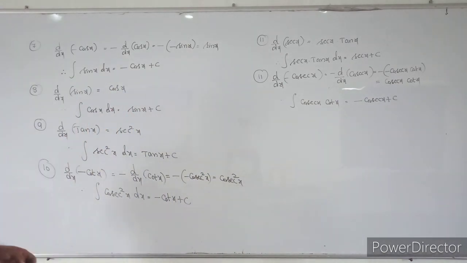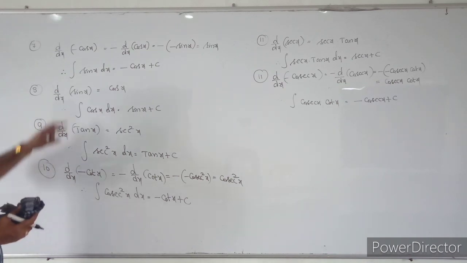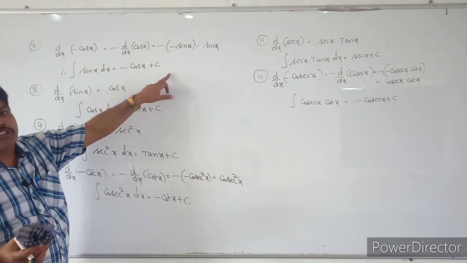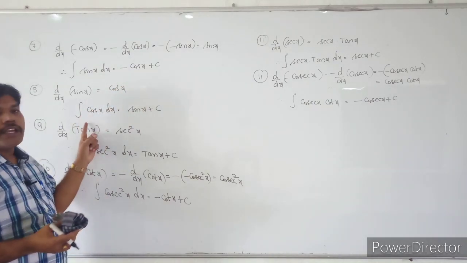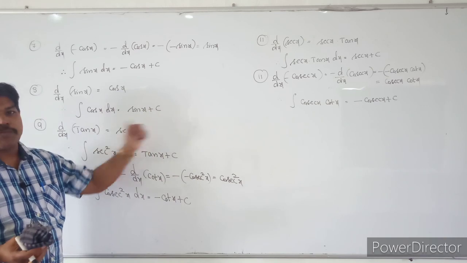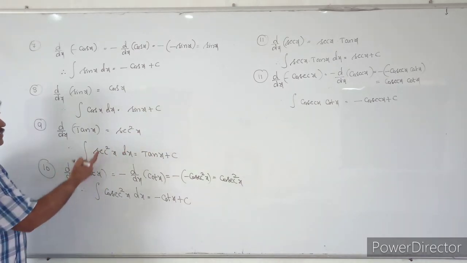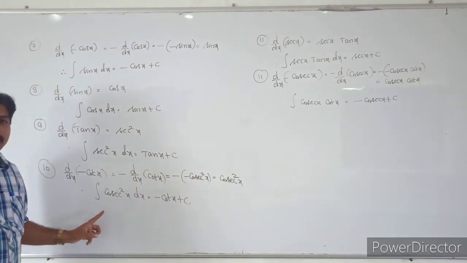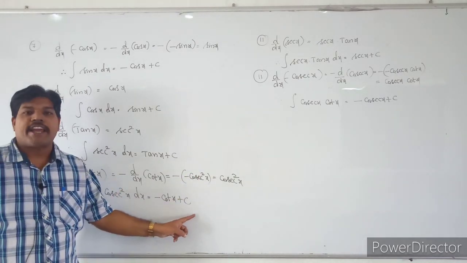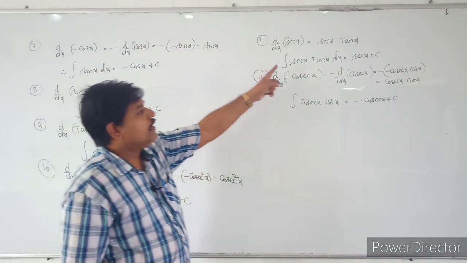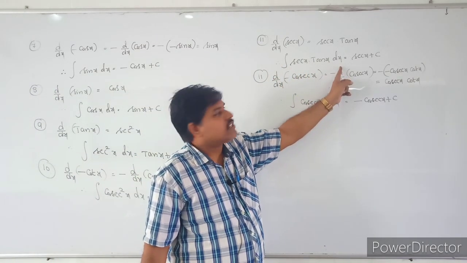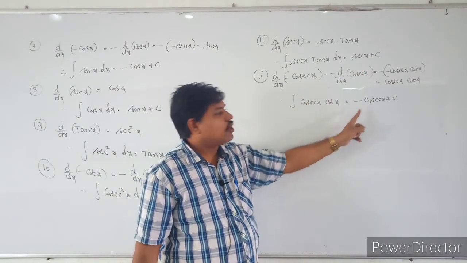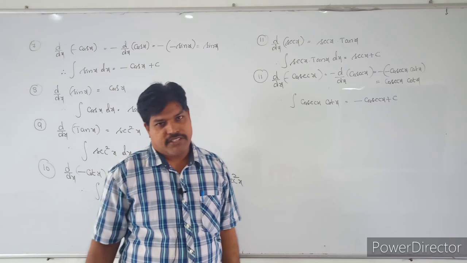See, the very important formulas here, students. Once again, the integral of sin x into dx is equal to minus cos x plus c. The integral of cos x into dx is equal to sin x plus c. The integral of secant square x into dx is equal to tan x plus c. The integral of cosecant square x into dx is equal to minus cot x plus c. The integral of secant x into tan x into dx is equal to secant x plus c. The integral of cosecant x into cot x is equal to minus cosecant x plus c.